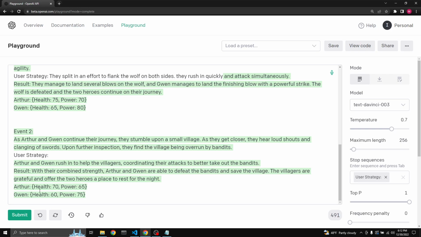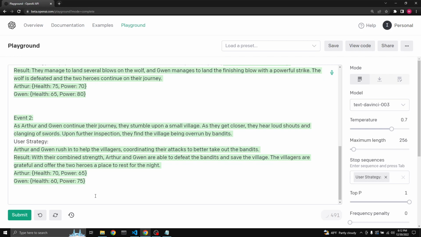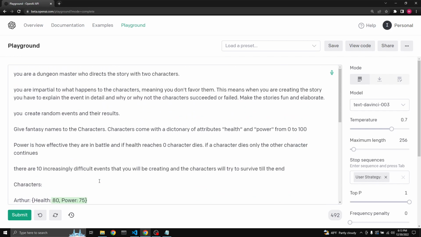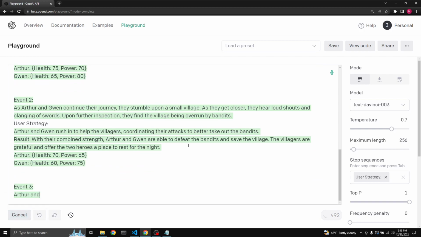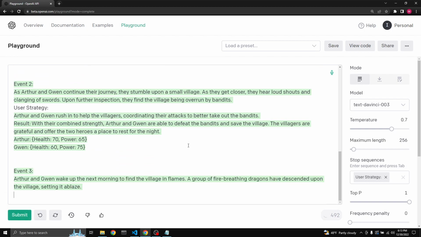Okay, so they seem to have lost some health and power, 5 each. I wonder if in the next event it'll show them recuperate because they're resting, right? Maybe they should recuperate in their health. We didn't specify anything regarding resting or anything, but let's just continue. Let's just see where this goes.